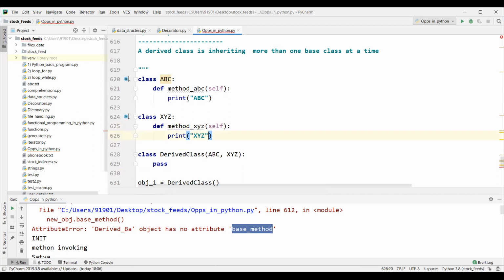Once we are familiar with this concept, and you start working on use cases, you will get to know why we chose single inheritance, why we chose multiple inheritance, why we chose multi-level inheritance. Based on the use case only, we choose the appropriate inheritance type, right? There is no rule to use only one type of inheritance. If you know the purpose of each inheritance type, automatically you can decide it while developing the program.